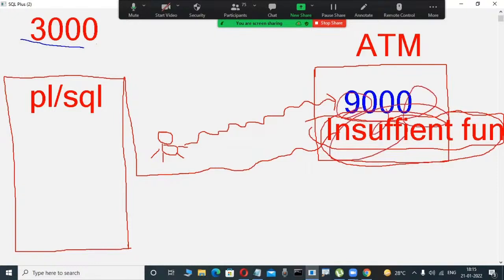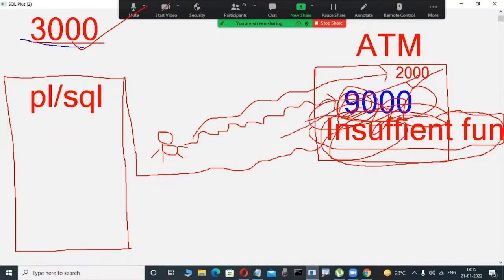Again, another scenario. For example, my balance is 3000. Suppose I am inserting an ATM card and I try to withdraw 2000 rupees. Is it possible? Yes, because my balance is 3000 and 2000 is less than 3000. That's why this withdrawal is possible in this example.